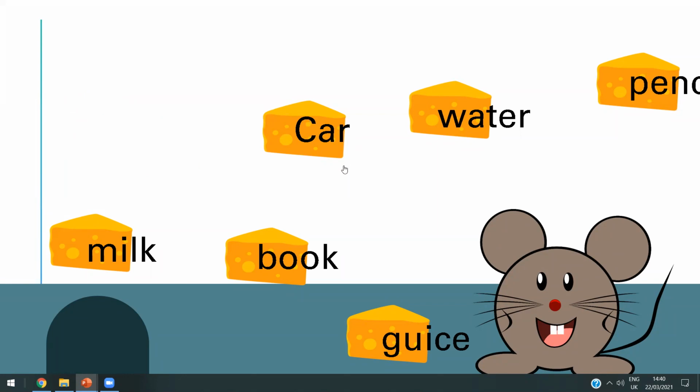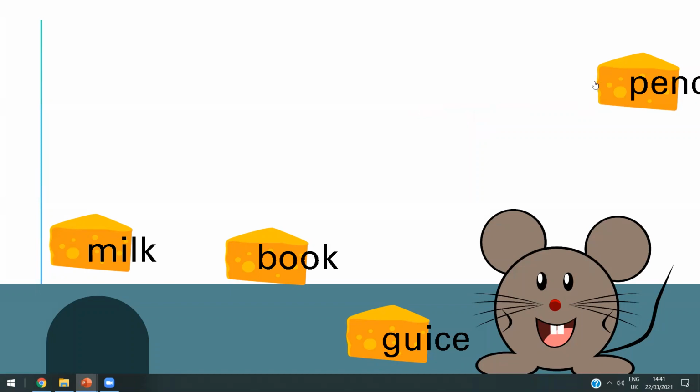Honey, it's a solid. What about the car? Can you put the car inside anything and the shape will change? It will not change, okay? So the car is a solid. What about the water? Is water a solid or liquid? Liquid. Amazing. What about the pencil? Is it a solid or liquid?